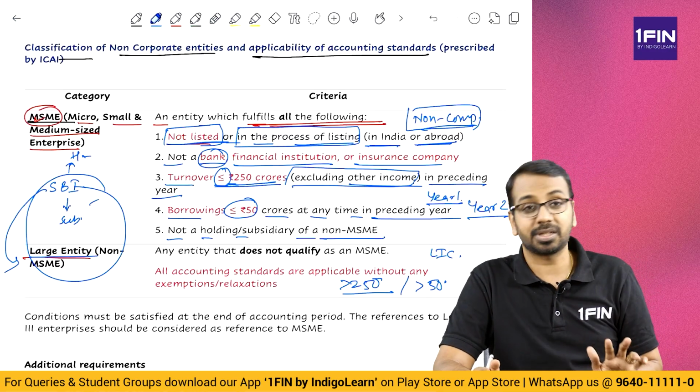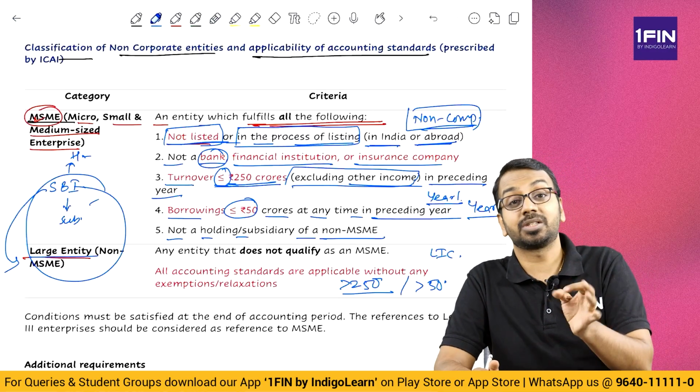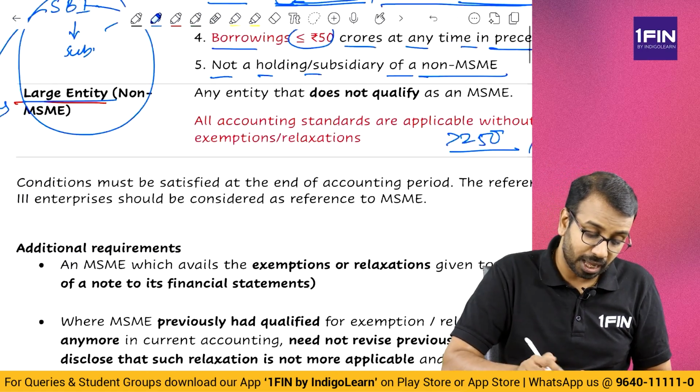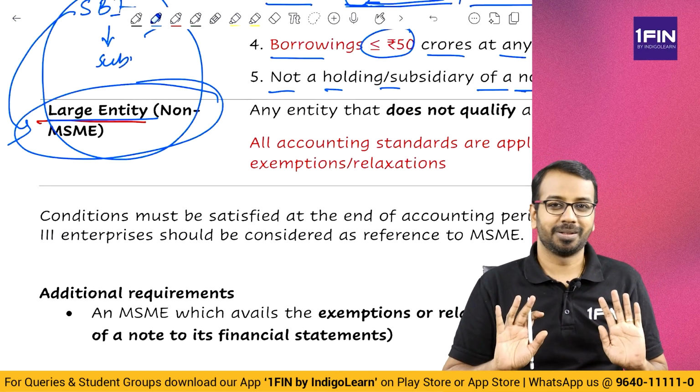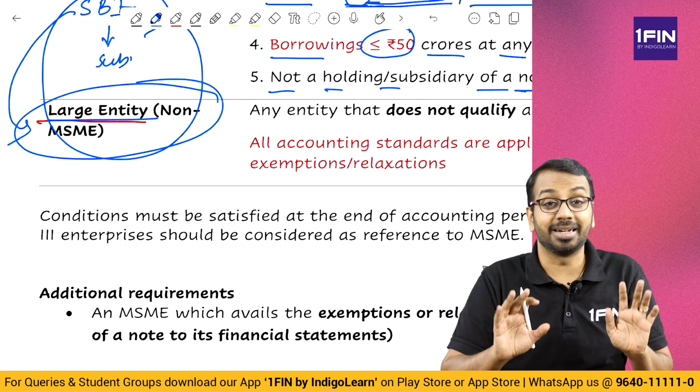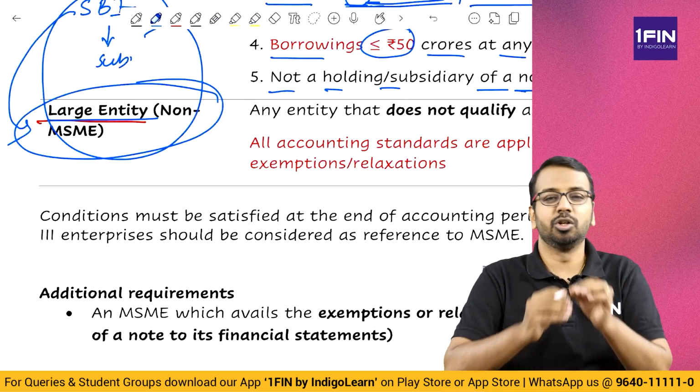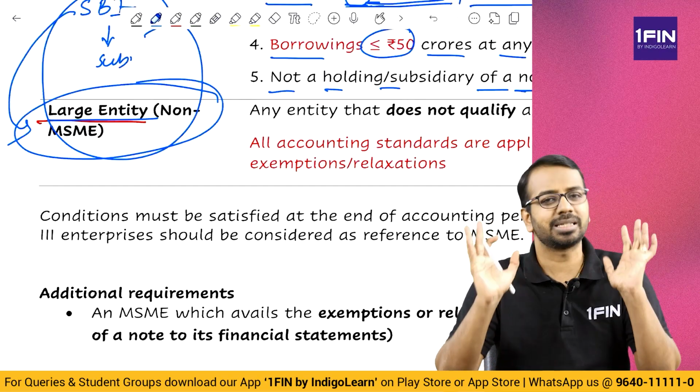Now, what is the impact of this classification? The impact of this classification is that if you are a large entity, all accounting standards are applicable. If you are a large entity, all standards are applicable. No exceptions, nothing. Everything is applicable.